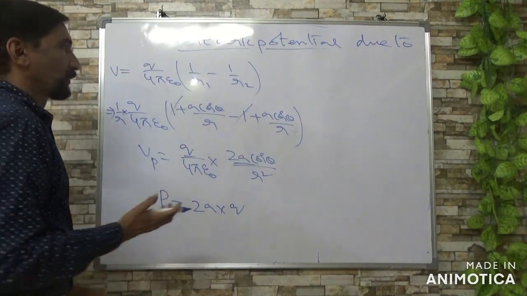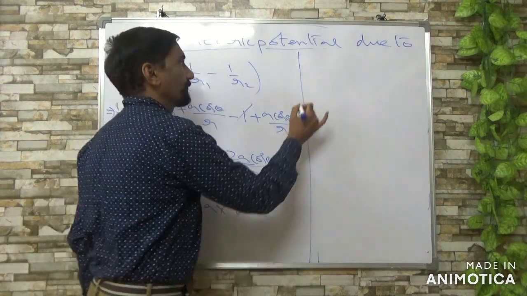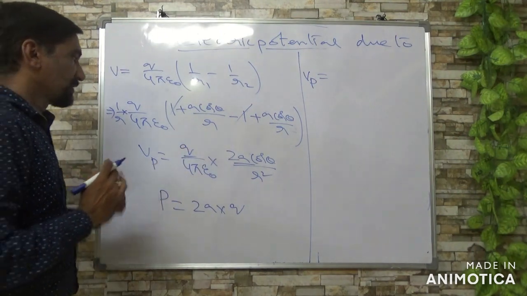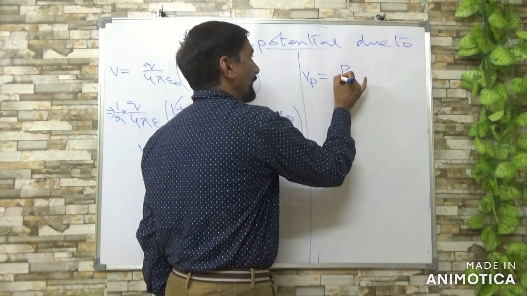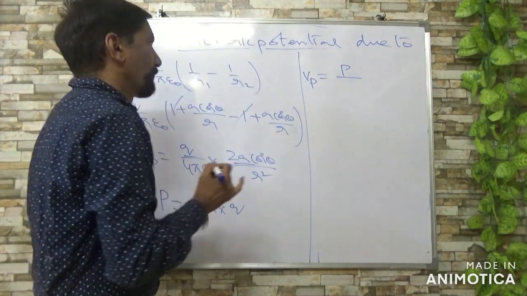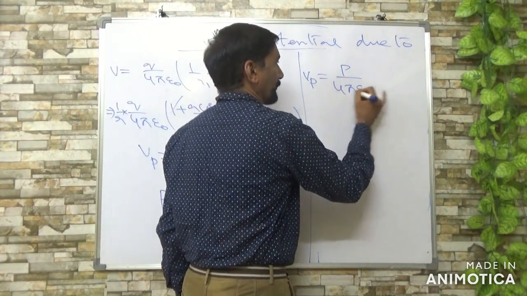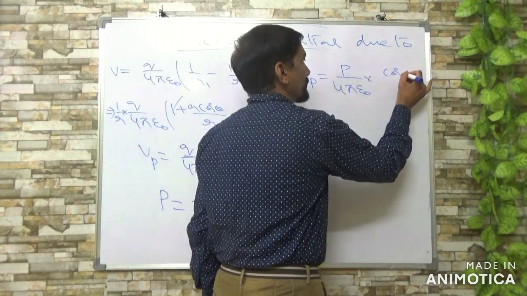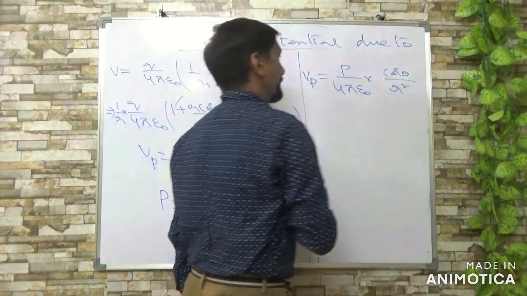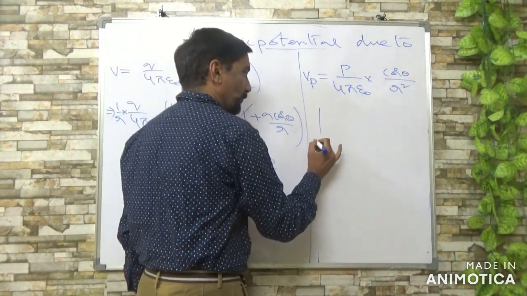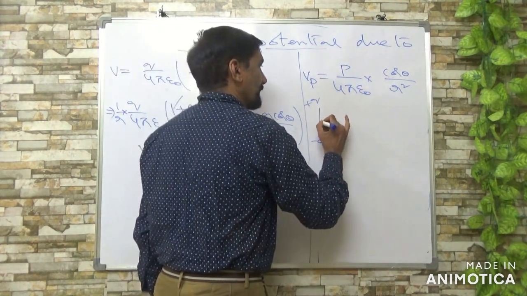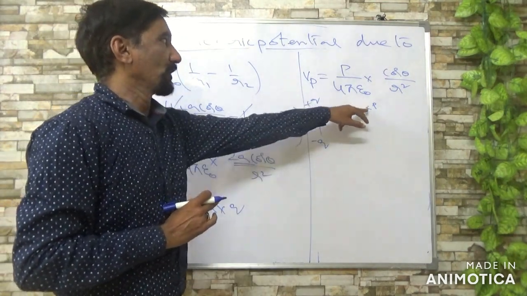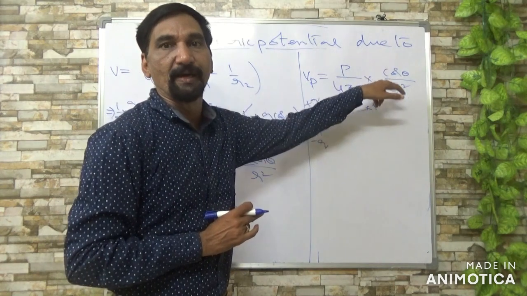So you get potential at a point equal to 2a into q, I am writing dipole moment, into 4 pi epsilon naught, into cos theta by r square. So this is the dipole you have taken, minus q plus q. So at a point P, due to dipole, potential is P by 4 pi epsilon naught cos theta by r square.